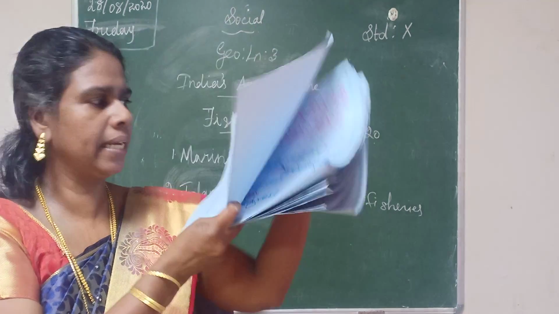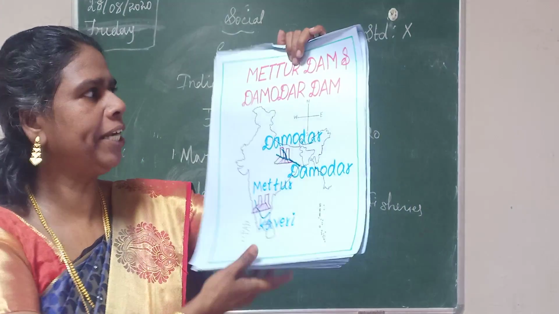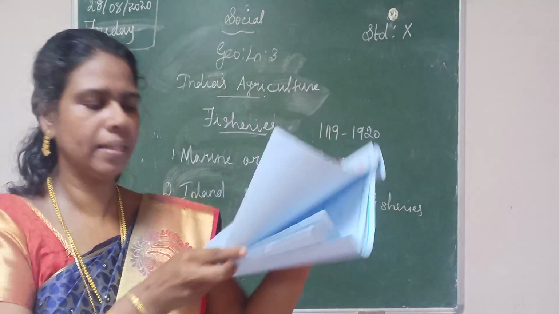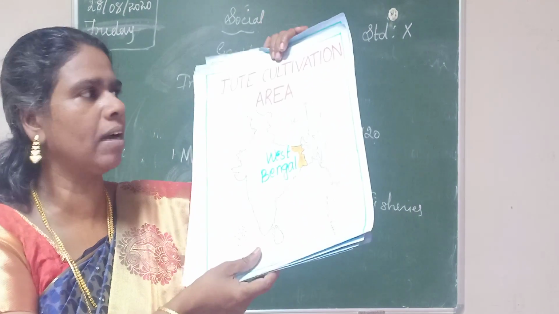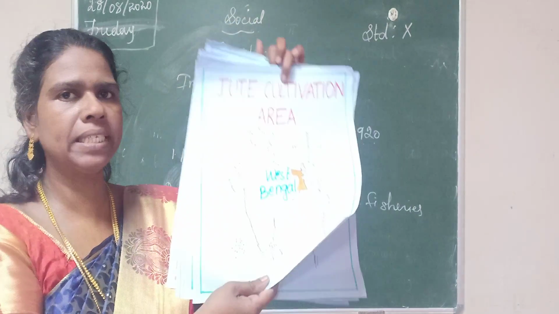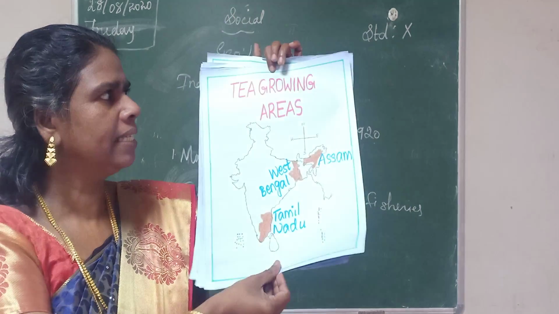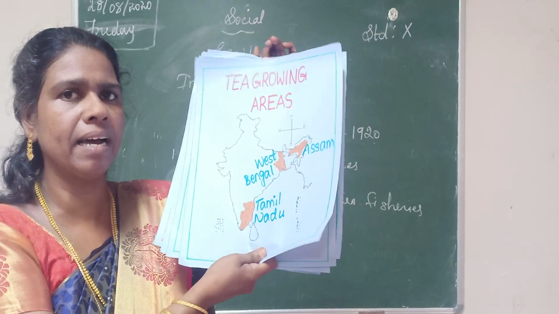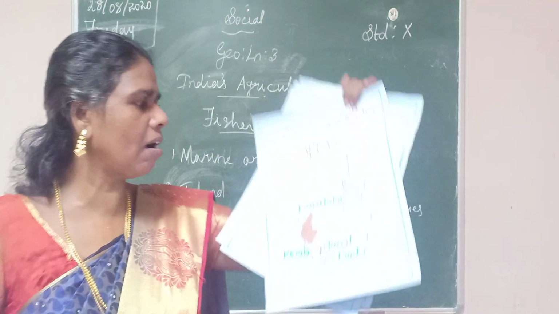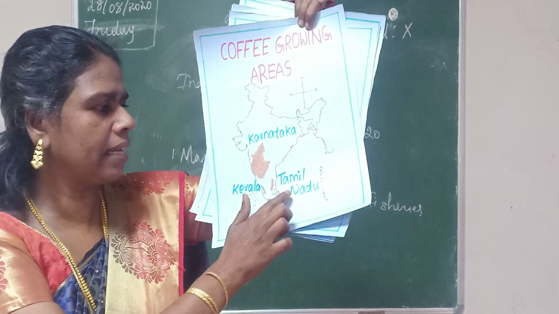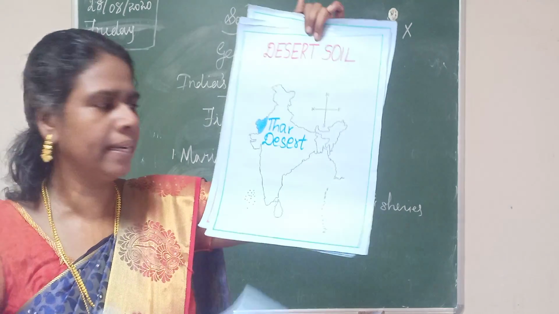Hirakud Dam. Then the next one is Mettur and Damodar Dam. Then the next one is West Bengal, jute growing area. Then the next one is tea growing area, main area Assam, West Bengal, Tamil Nadu. Then the next one is coffee growing area, main area Karnataka, the remaining areas Tamil Nadu and Kerala.